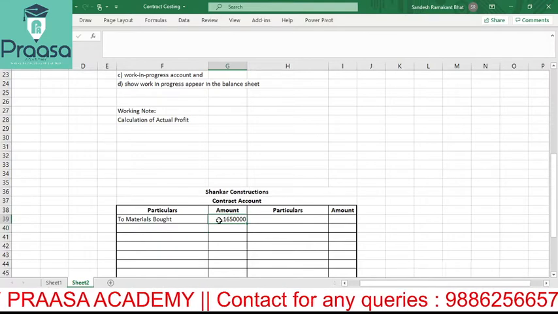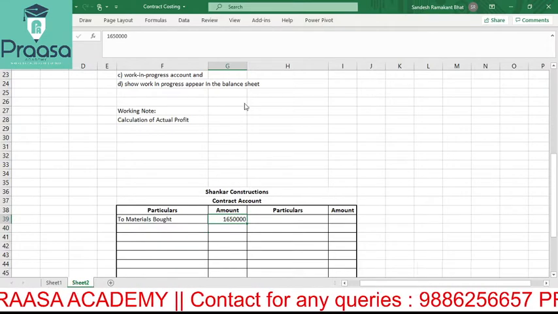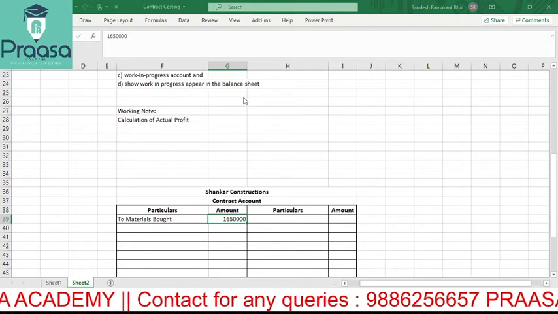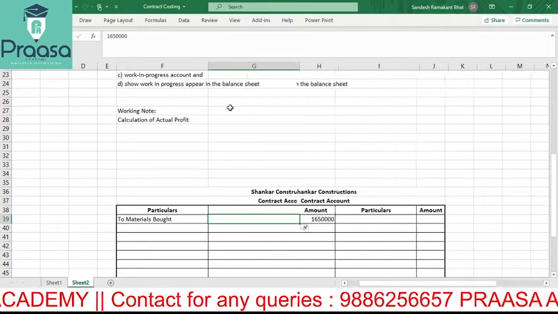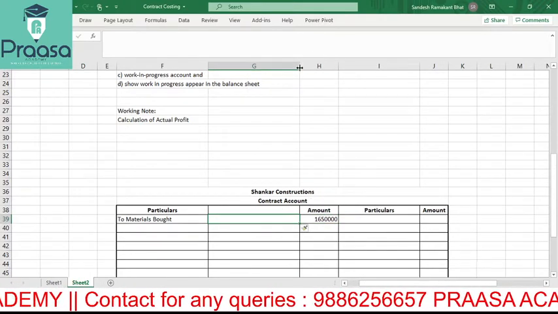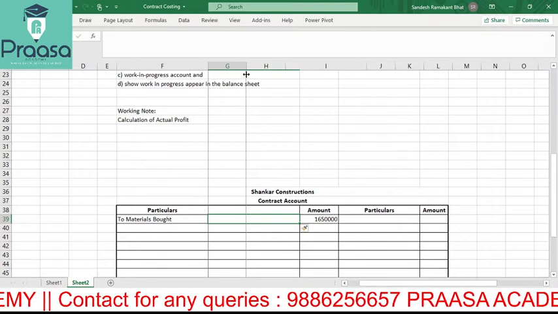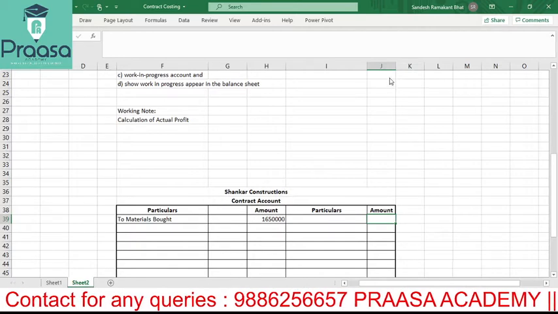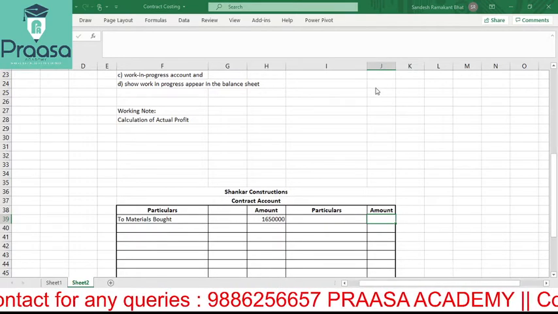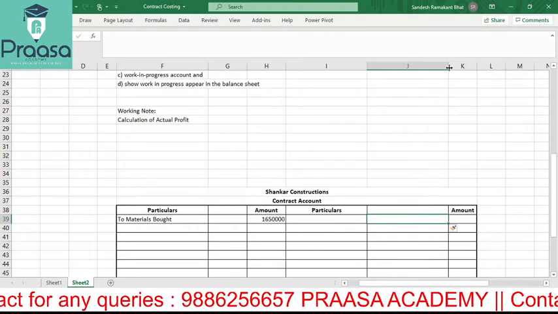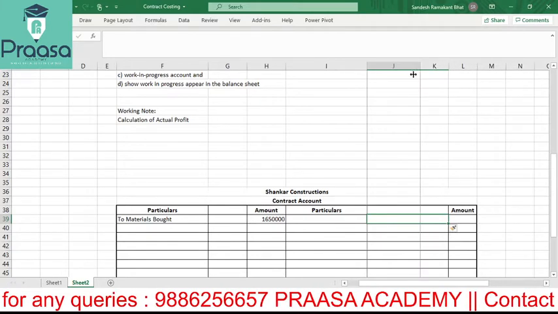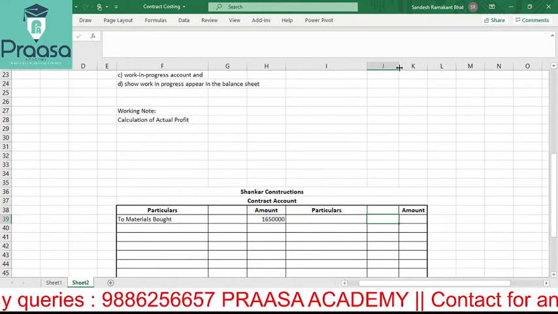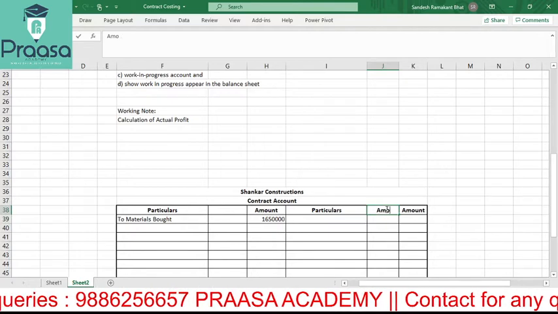So what I will do, I will just insert another column here. Entire column, a smaller one, not a bigger one. Yes. So here also same thing I will do. I will just insert a column. Okay, so this is important because amount.